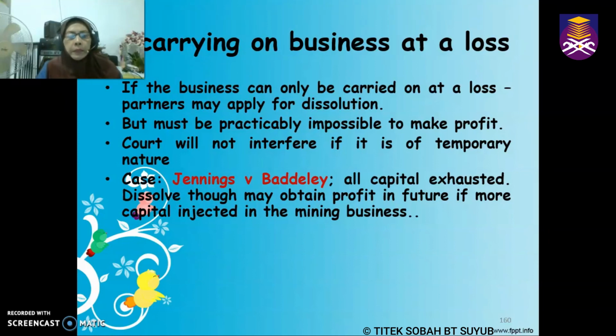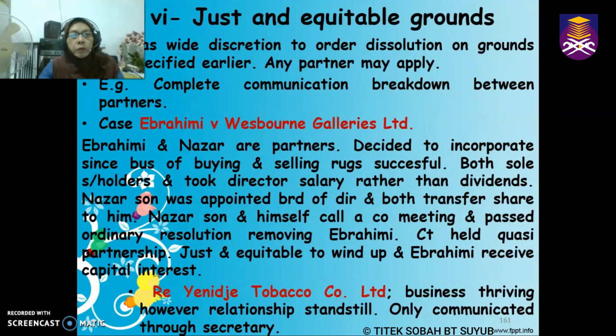Okay, and one of the partners now made an application to the court so that the partnership be dissolved. Though maybe the partnership can obtain profit in future if more capital is being injected in the mining business. However, the court approved the said dissolution because there is no concrete evidence showing that the said business can survive in future. So what happens if, let's say, capital is being injected, however, the business cannot survive? So that's why the court allowed the dissolution.